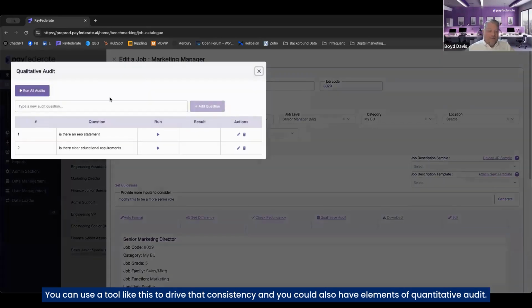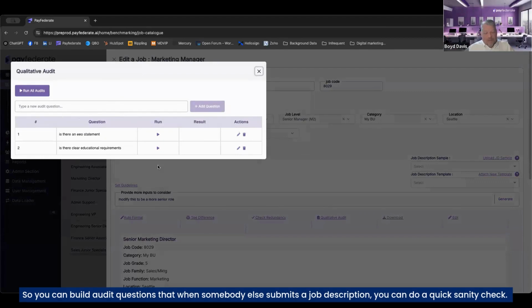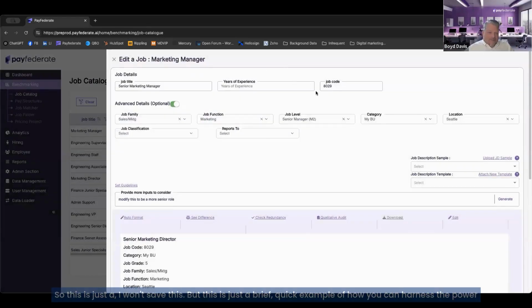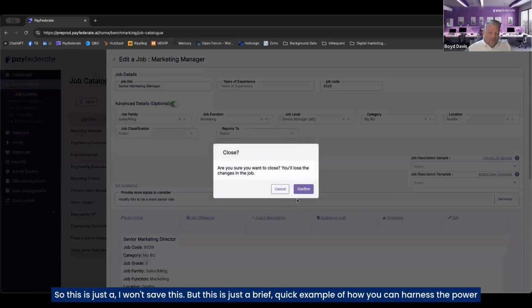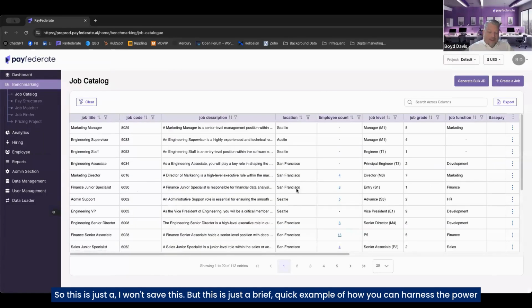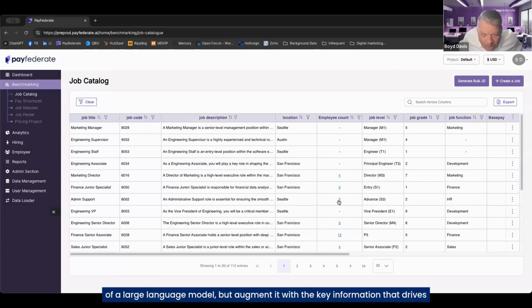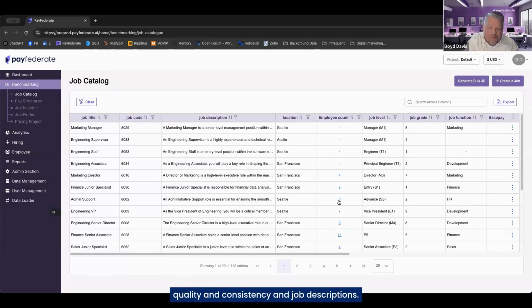And you can also have elements of quantitative audit. So you can build audit questions so that when somebody else submits a job description, you can do a quick sanity check. So this is just, I won't save this, but this is just a brief, quick example of how you can harness the power of a large language model, but augment it with the key information that drives quality and consistency in job descriptions.